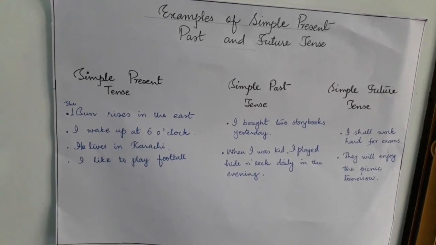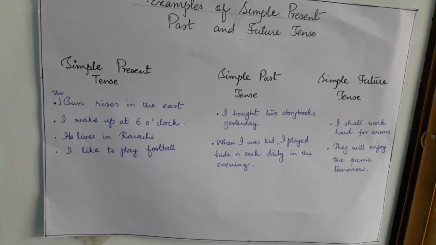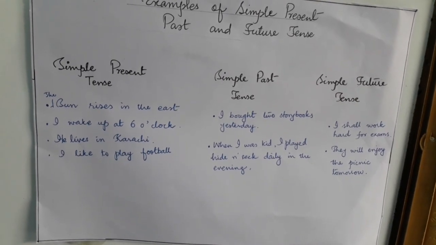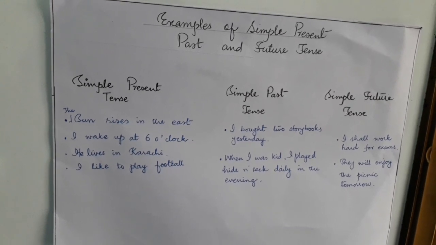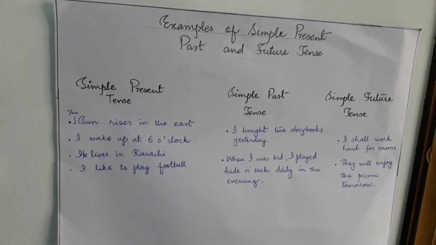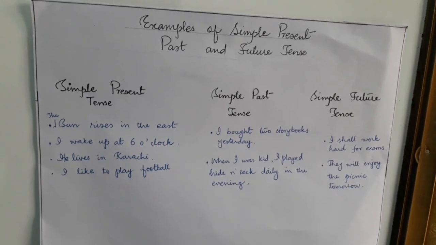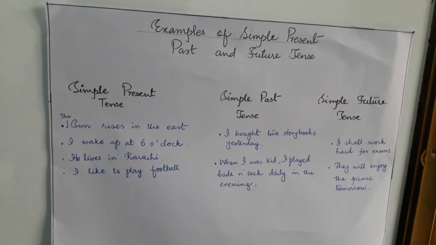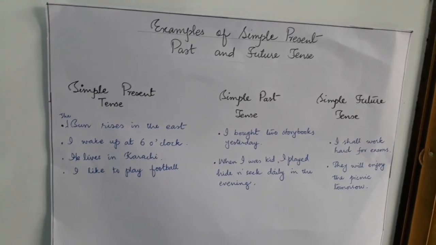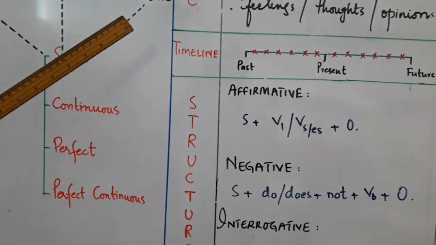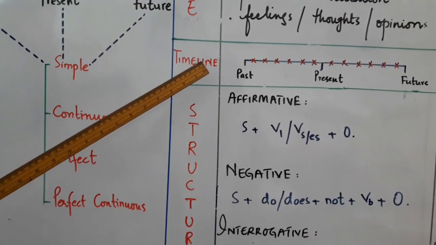Permanent situation, any situation that is permanent, for example he lives in Karachi, he works in a school. Feelings, thoughts and opinions: when we talk about feelings, thoughts and opinions, then you can show your wish or feeling or emotion, for example I like to play football. I hate sleeping late.